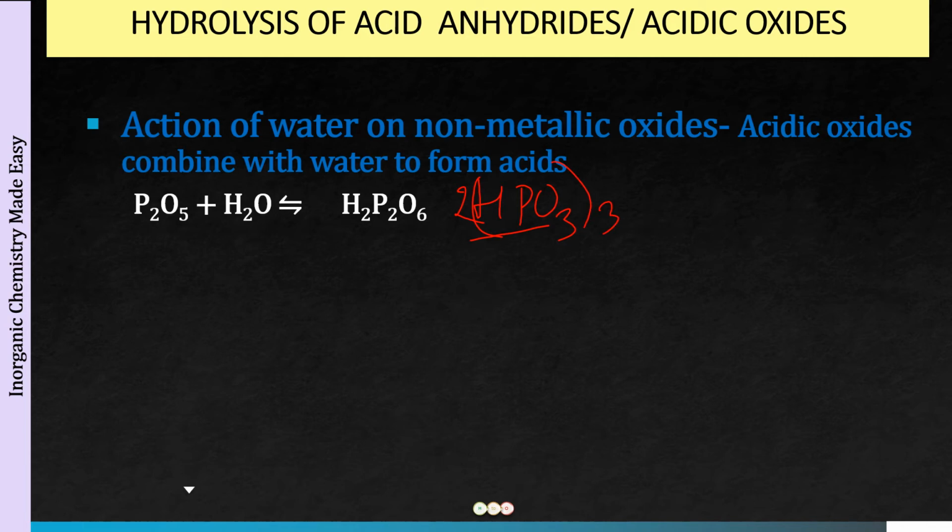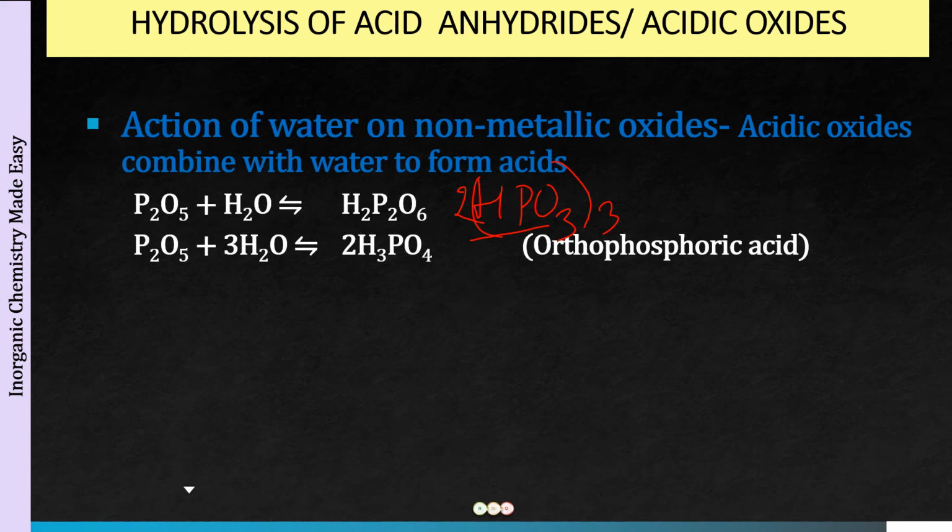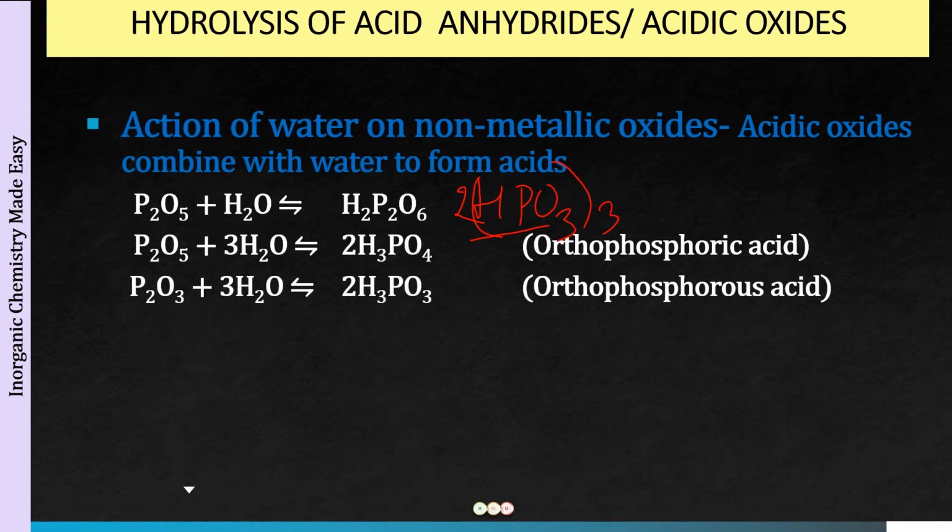So the product that is formed over here is P2O5, and this reacts with 3 moles of water. What you are going to be getting is 2H3PO4, that is orthophosphoric acid. Okay, so metaphosphoric acid is not formed and orthophosphoric acid is formed. The next we have is P2O3. When this reacts with water again, what we are going to be getting is orthophosphorus acid and not metaphosphorus acid. Okay, HPO2 is not going to be the product that will be formed.